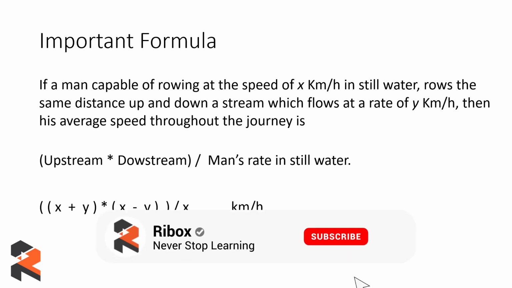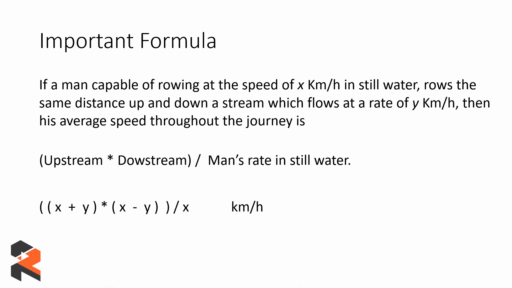So what we are doing here is that we have been given the speed, that is x kilometers per hour in still water. So the man's speed is x kilometers per hour and the stream has a flow of y kilometers per hour. So we are finding the average speed throughout the journey. We add up the speeds, that is x plus y, which gives us the downstream speed, and x minus y, which gives us the upstream speed, divided by the speed x, that will be the speed of the man in still water. That will give us his average speed throughout the journey.